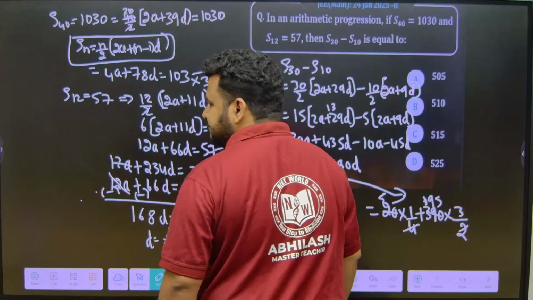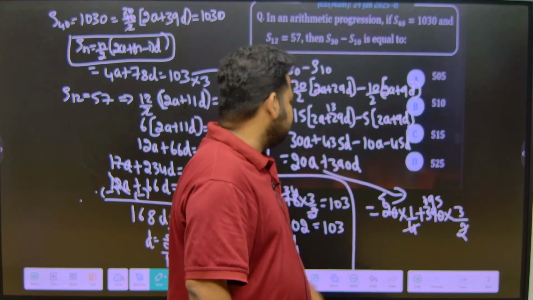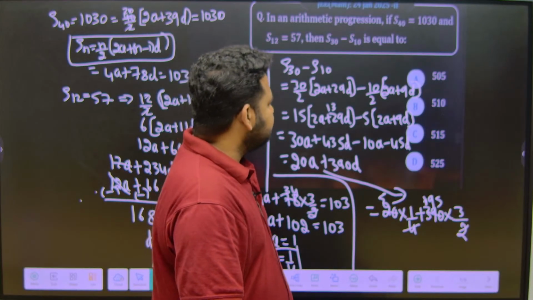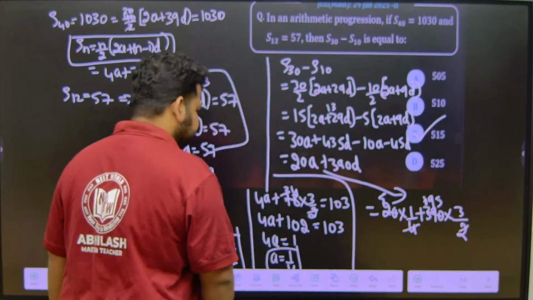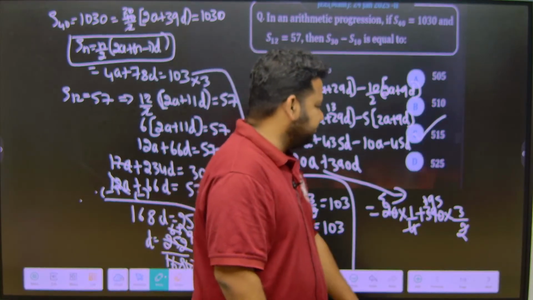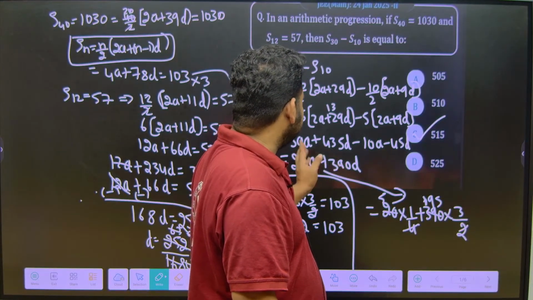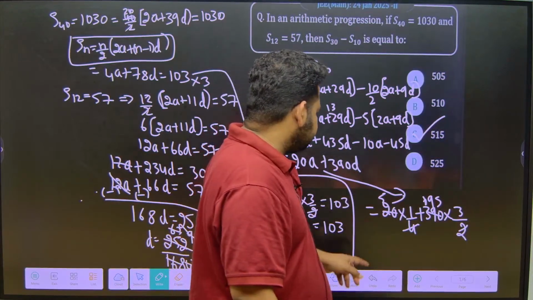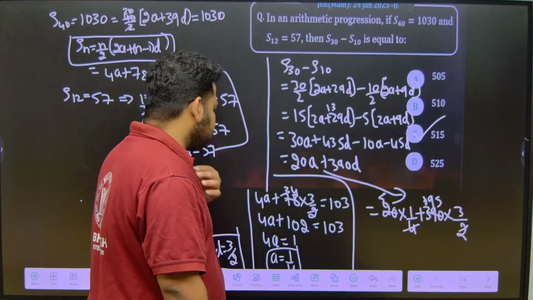Further simplification you can always do anyway. So you just have to put the values. S30 minus S10, you put the values and the answer is 515. With further simplification it will give you 515. 390d, d is 3 by 2, so 195 into this one, and A is equal to 1 by 4.